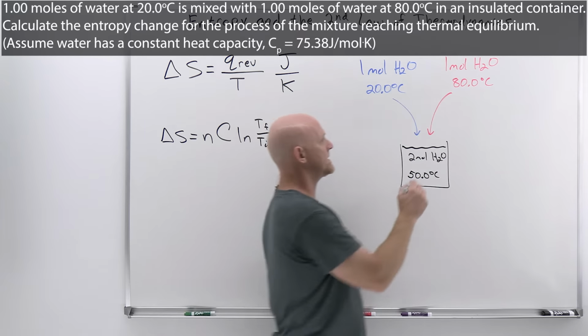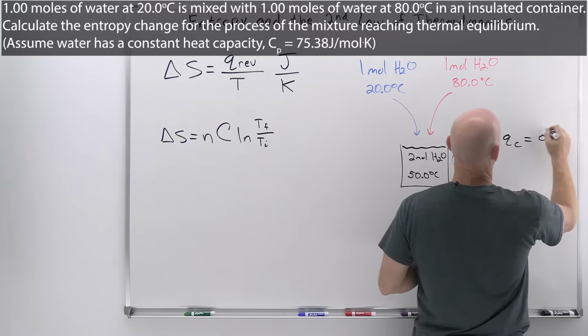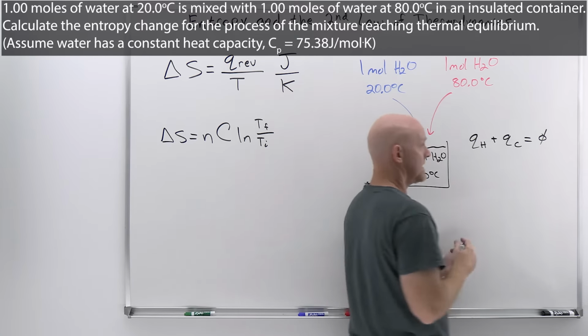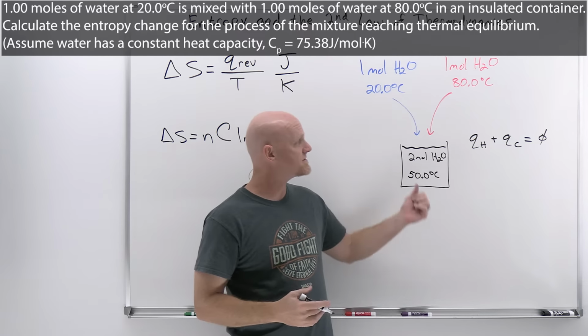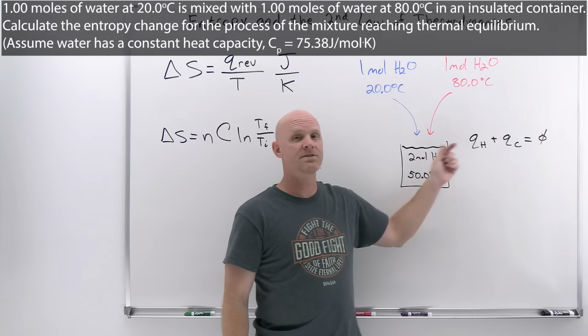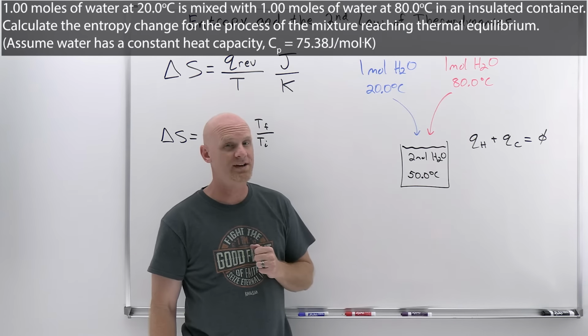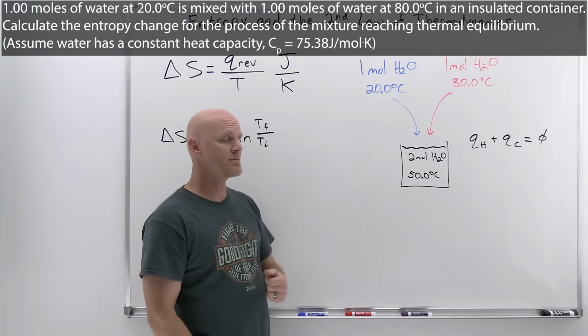Now in this case, if we hadn't used equal amounts and it wasn't so obvious what that temperature was going to be, we'd have to say Q of the hot water plus Q of the cold water adds up to 0. We then calculate n C delta T for each of these, where delta T is T final minus T initial. The initial temperatures are different for these, but they'd meet at the same final temperature. We could calculate it out, but in this case it's not necessary with the numbers being nice, and that's kind of the point.